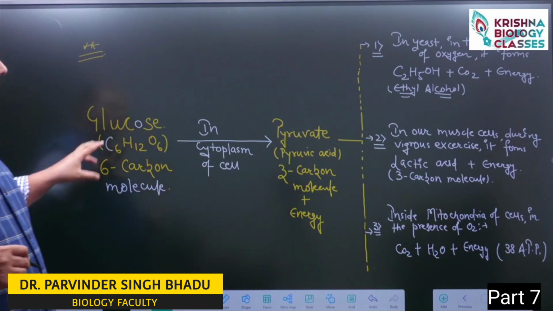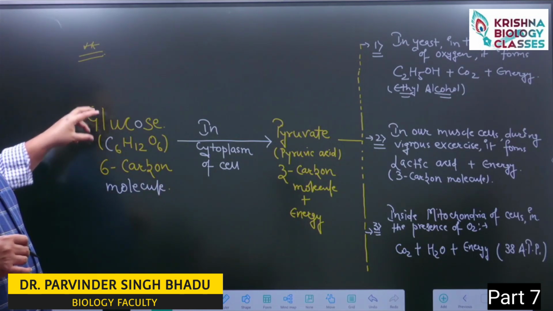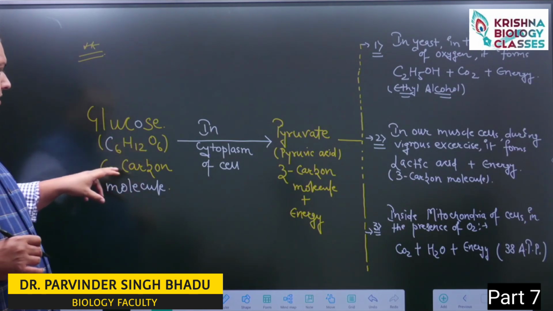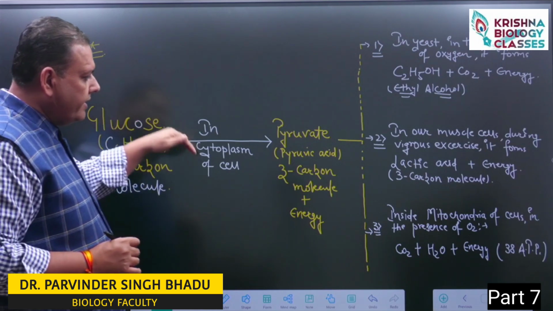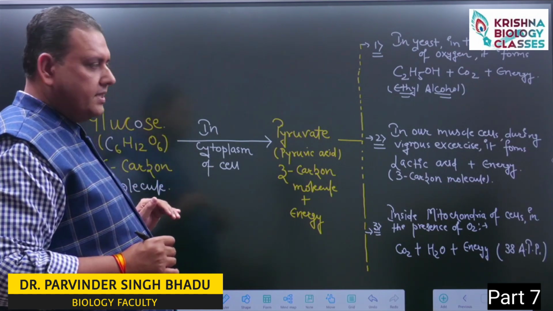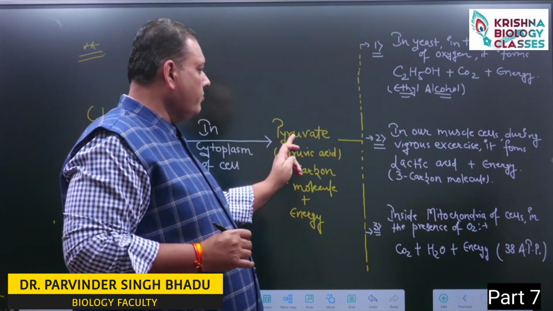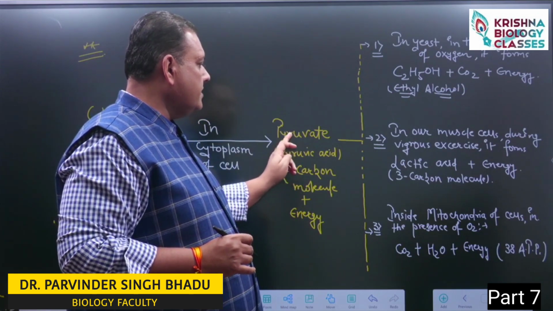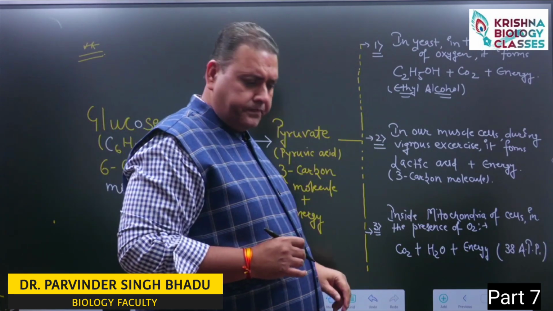Now, what exactly happens when this glucose, whose molecular formula is C6H12O6, a 6 carbon molecule, enters inside the cytoplasm of our cell? It gets converted into a 3 carbon molecule, which is named pyruvic acid or pyruvate. Now, there are 3 possibilities.